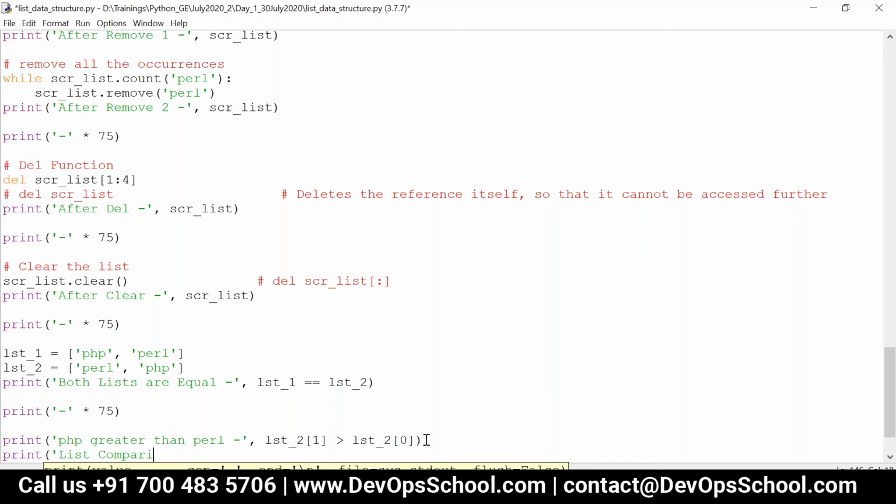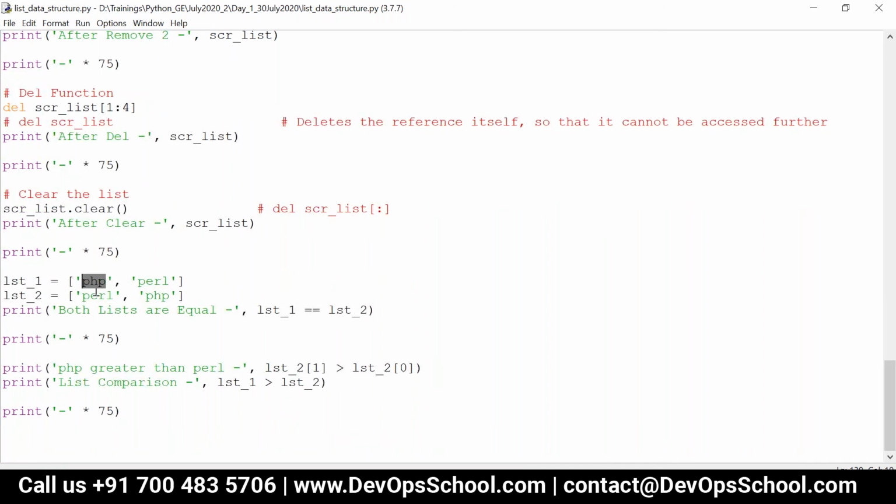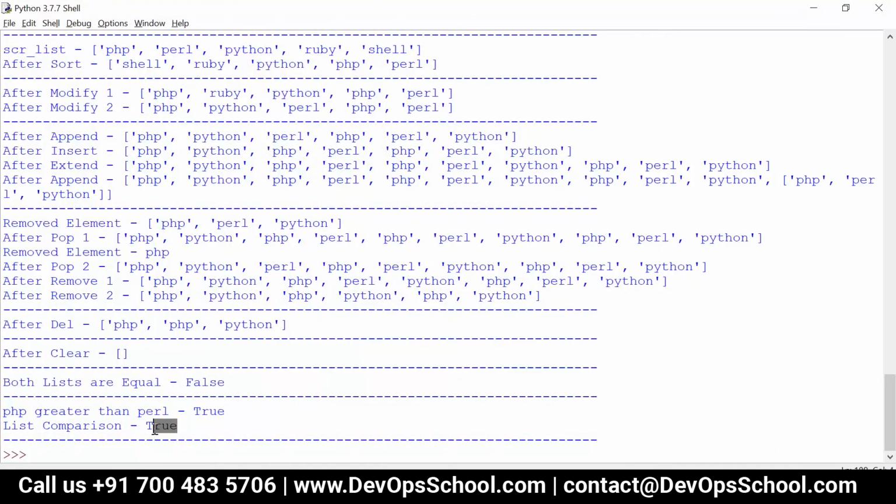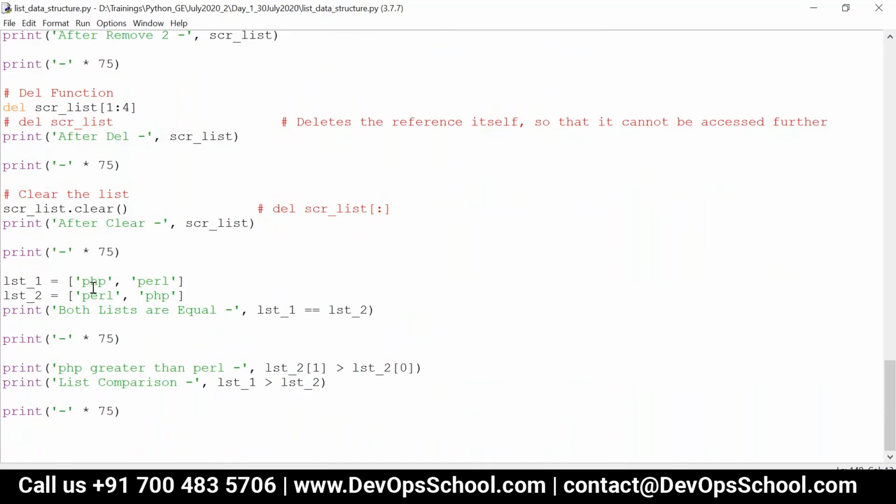But if I say list comparison, I can just say LST underscore 1 greater than LST underscore 2. So in this case, it goes element by element actually. For example, over here I have PHP first and then Perl. So it first checks the first element. Now you can see true because the first element is greater than the second element, that is PHP greater than Perl.